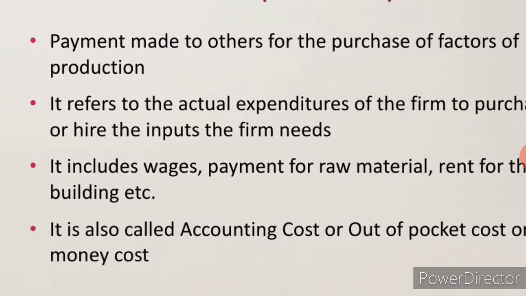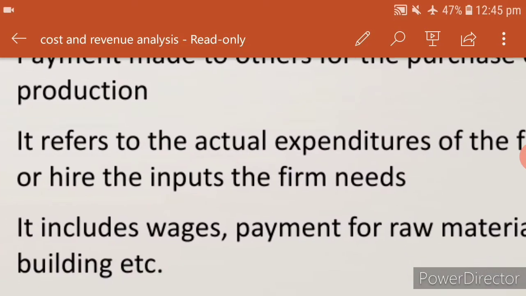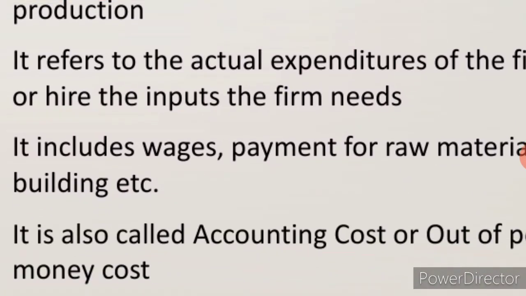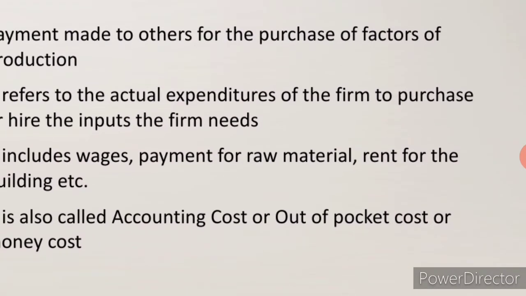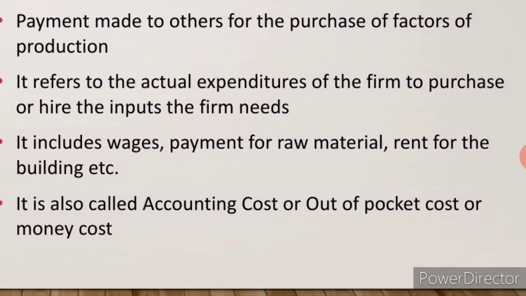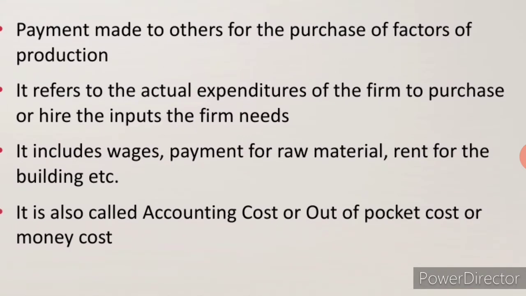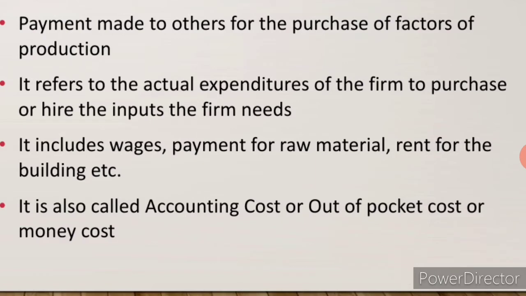So, in the beginning itself they have told payment made to others. Next one, rent for the building. Rent for the building means what? It is also a payment. They are using a building, for that they have to make a payment. So, rent for building. Then other payments, interest for capital.